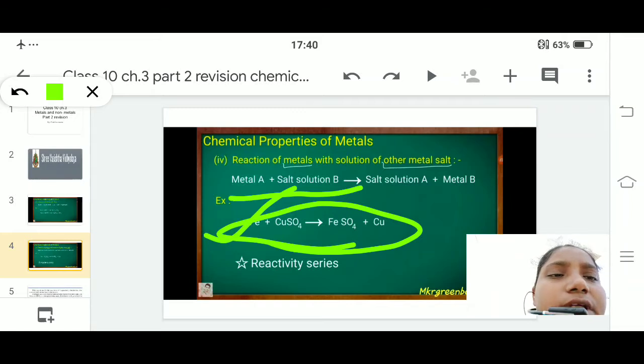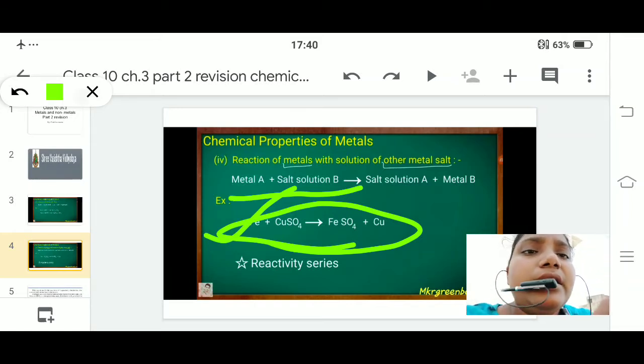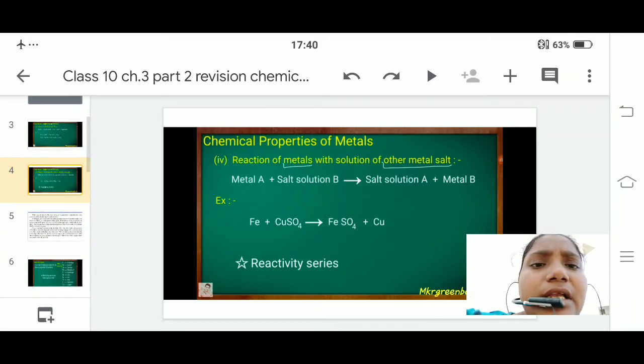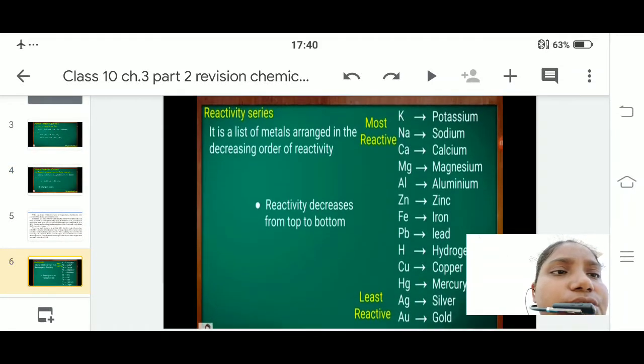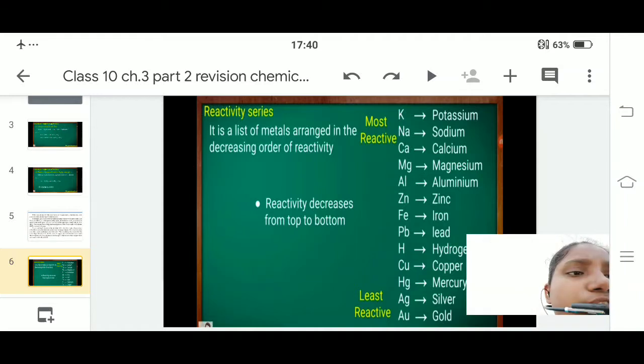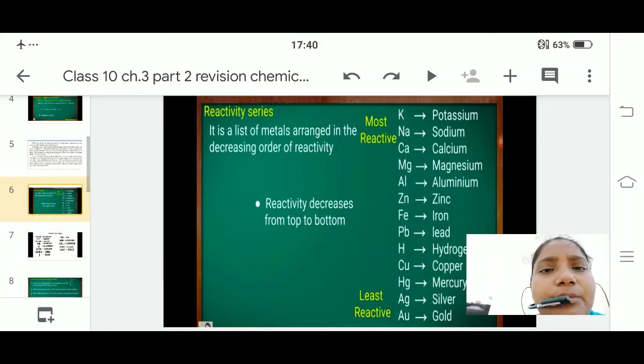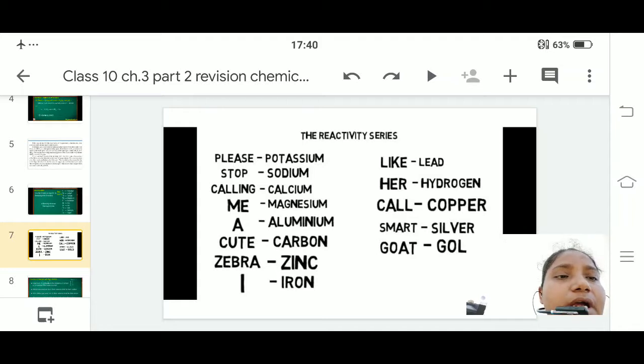Before going further into the chapter, let us first revise the reactivity series. There are many metals present, as you can see here: sodium, potassium, calcium, magnesium, aluminium, zinc, iron, lead, hydrogen, copper, mercury, silver and gold. To learn this very easily and clearly, we are going to make a mnemonic, some shortcuts.